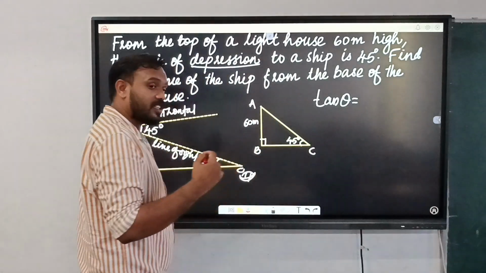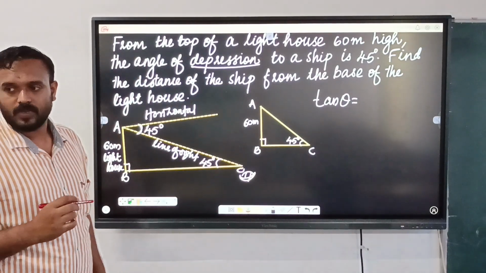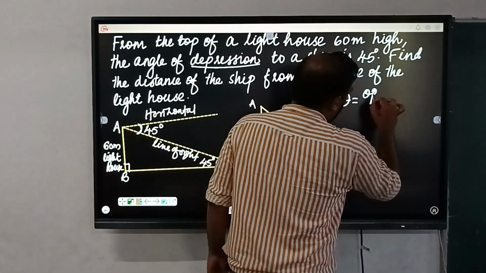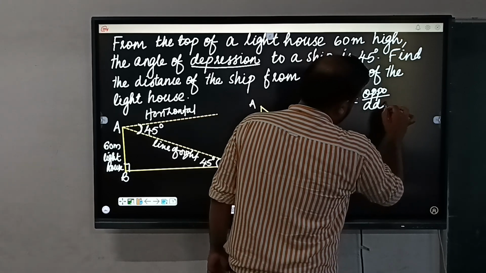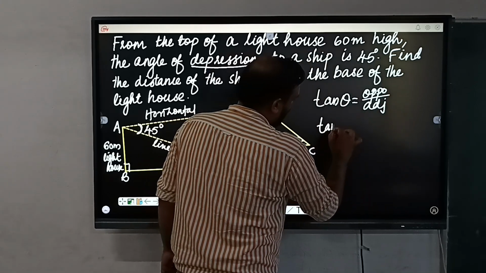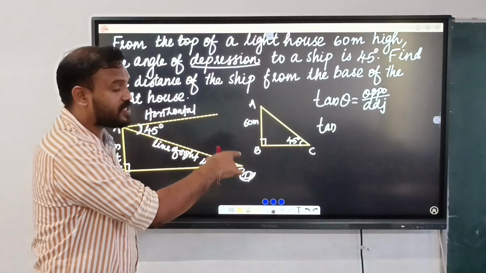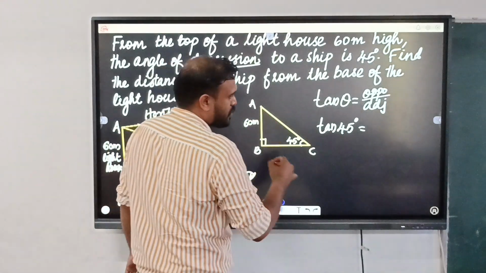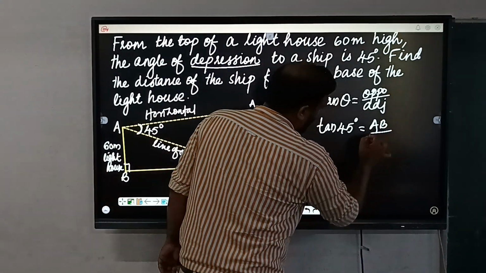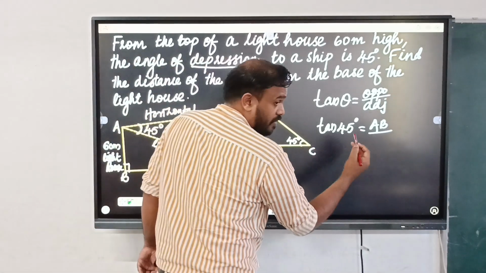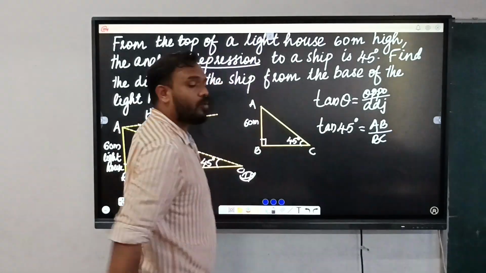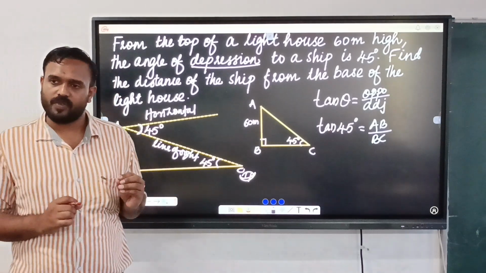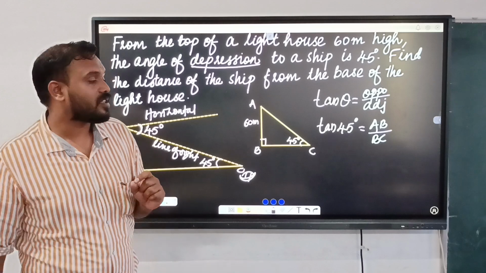So what is tan theta? Yes, that is opposite by adjacent. So here what is the value of the angle? Yes, 45 degrees. So tan 45 equals opposite, which is AB, by adjacent, which is BC. Now what is the value of tan 45? That is equal to 1.